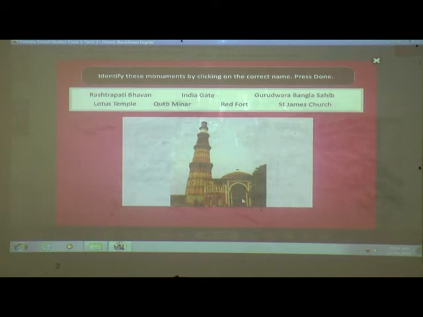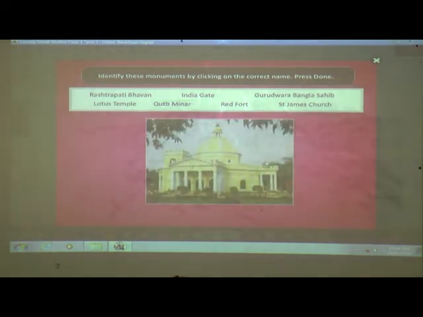What is this? We have seen the height of this minar. Which minar can you see? Yes. Correct. Qutub Minar. Well done. Next question. What is this? Which church can you see? Tell me children. St. James Church. Well done.